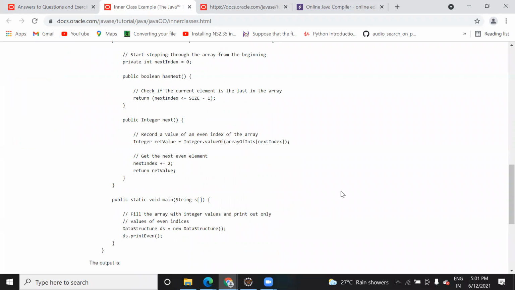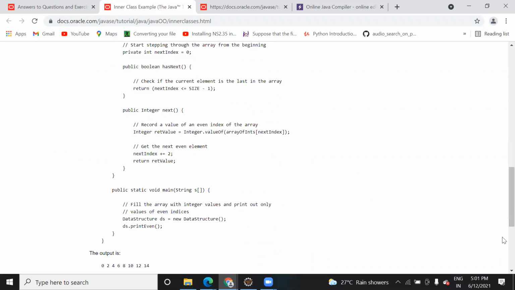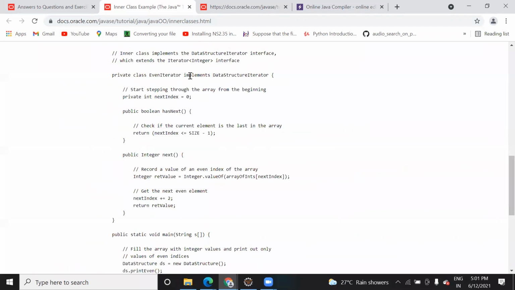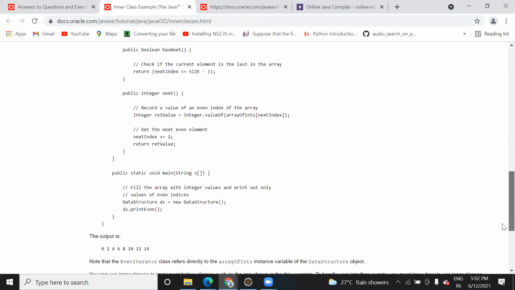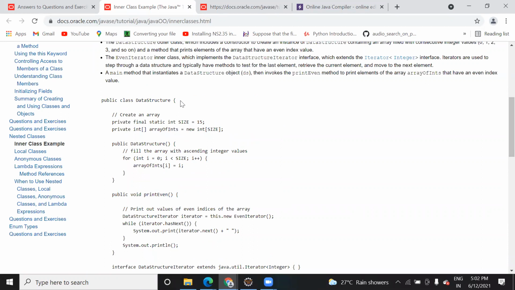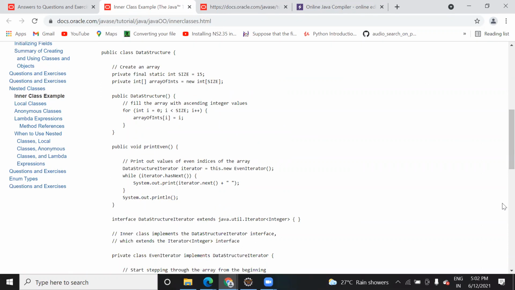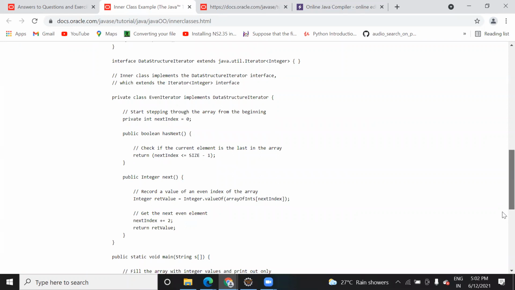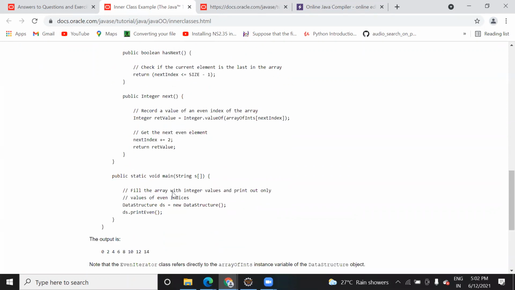So they have just made the code complex. It is nothing important here. They just wanted to know what you understand from that. You just need to run this code. Here the output is also there, so you can try this code on your system. They have written so much code for that small output. You just need to understand how the flow is working. They should have directly used the for loop and printed even elements up to 14. Here they are using next index plus 2, meaning 0 plus 2, 2 plus 4, plus 6.